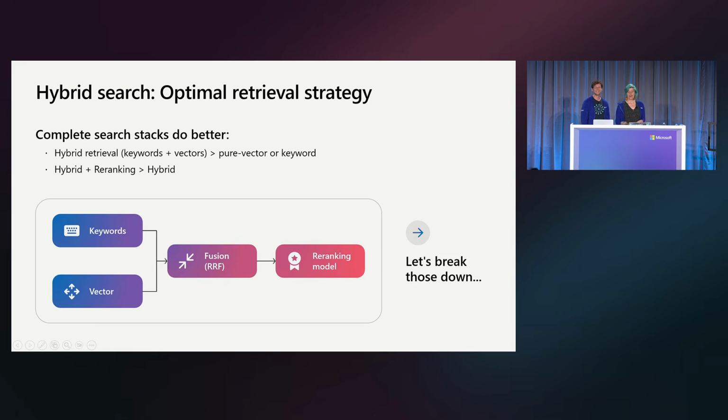Very good. All right, so the thing that's fantastic about Azure AI Search is that it has this state-of-the-art retrieval strategy. It uses a full hybrid search. So it's not just using vector search or just using keyword search. It is combining vector and keyword search together, merging those results using reciprocal rank fusion, and then re-ranking those results to get the very best results.